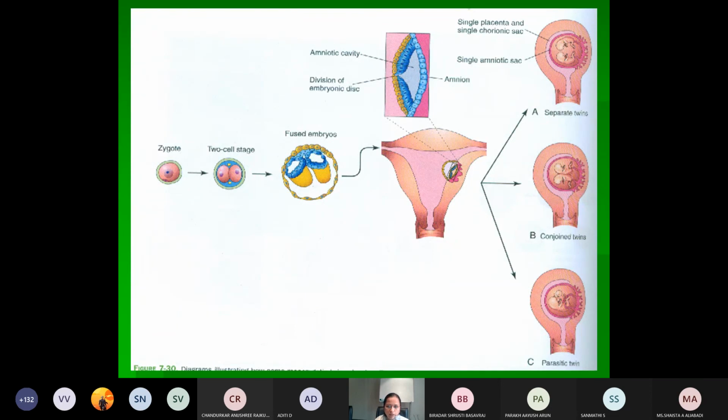And the amniotic one, amniocentesis you have to know. Okay, is it clear?